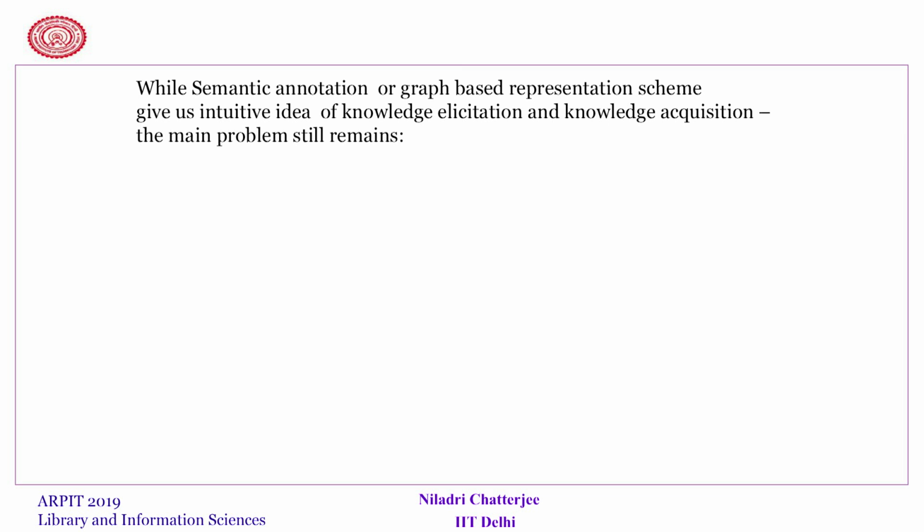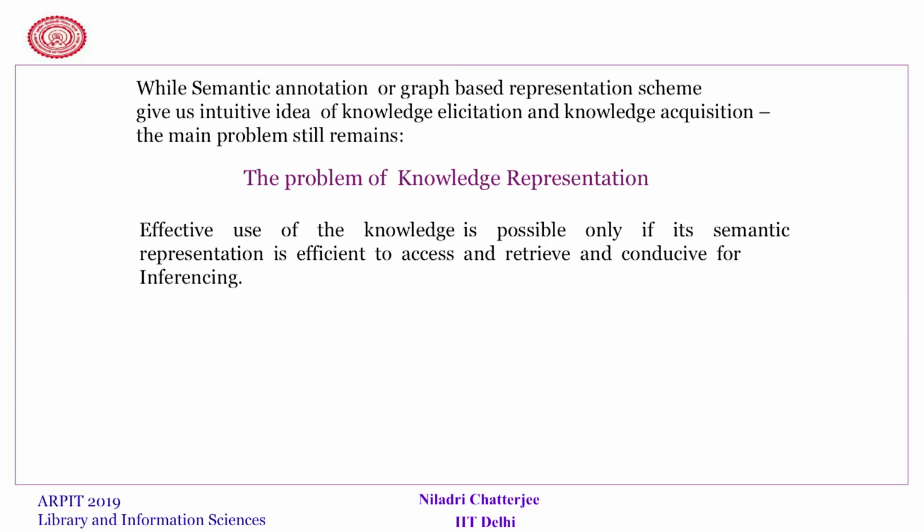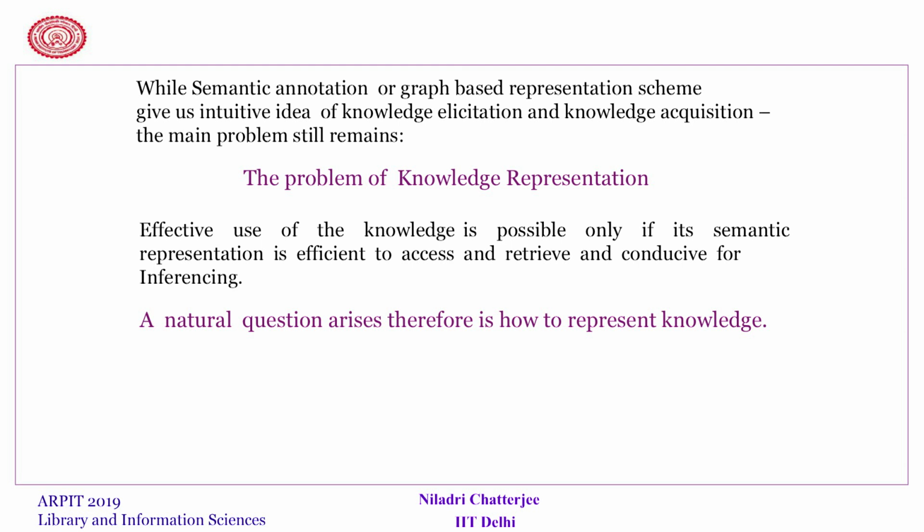The main problem that still remains is that of knowledge representation. How should this information be stored inside your system? That is a little bit of technicalities. But this is very important, because effective use of the knowledge is possible only if its semantic representation is efficient enough to give us access to the pieces of knowledge, so that we can retrieve it and infer from it. A natural question therefore arises: how to represent this knowledge.